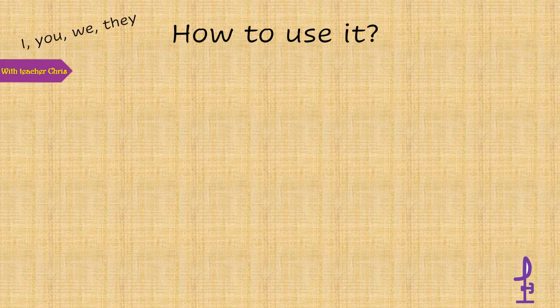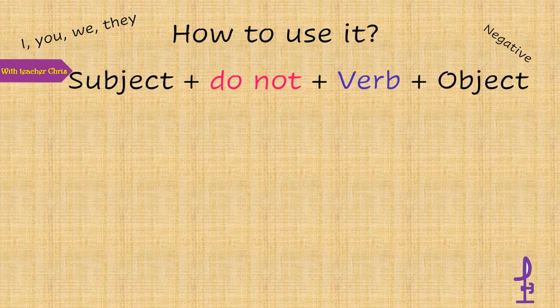So when we talk about negatives, we're going to have subject, do, not, the verb, and the object. The word do can be an auxiliary verb or a verb. So sometimes it has full meaning, verb do, and sometimes it tells us this is a negative sentence or this is a question in the simple present when it works as an auxiliary verb.